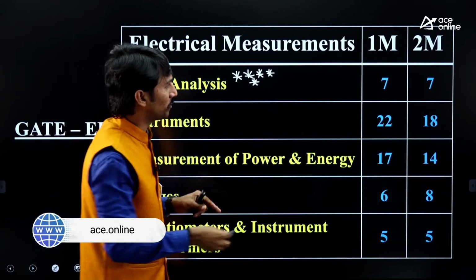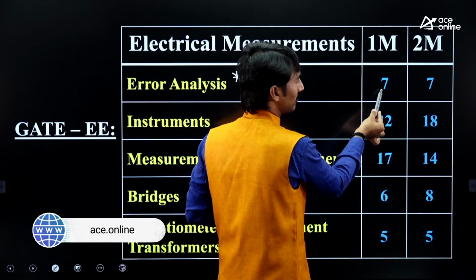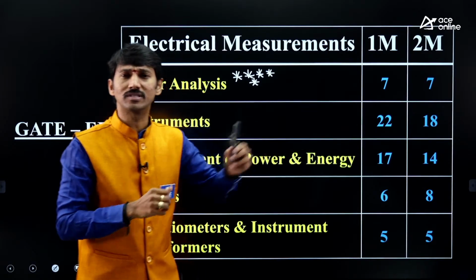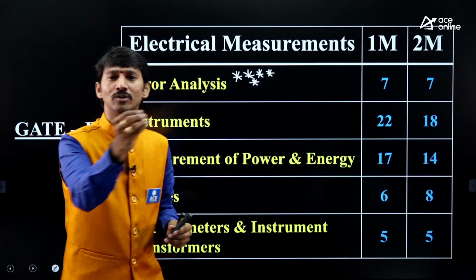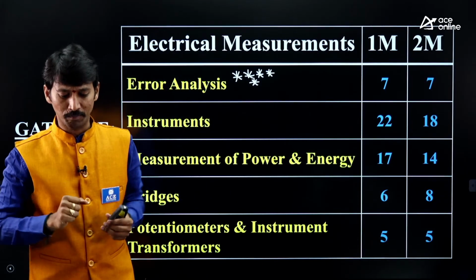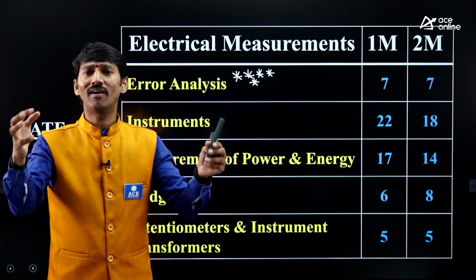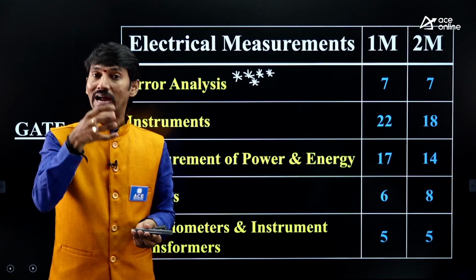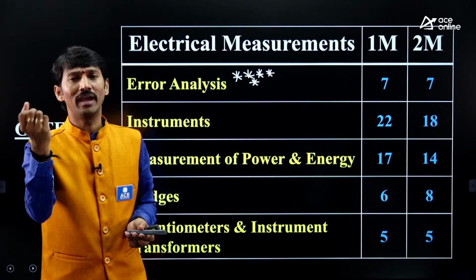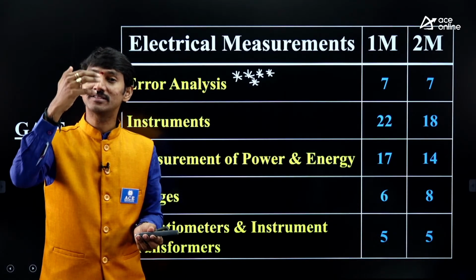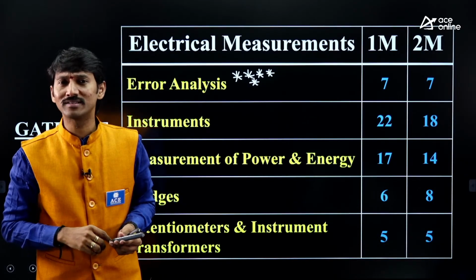If you see the previous papers, there were 7 one-mark questions and 7 two-mark questions. In almost all of them, find out the error in so and so operation. For example, 2 resistors are connected in series. What is the resultant value? The resistors are given with some error, some tolerance we say. Therefore, the resultant resistance also will have some tolerance or error.